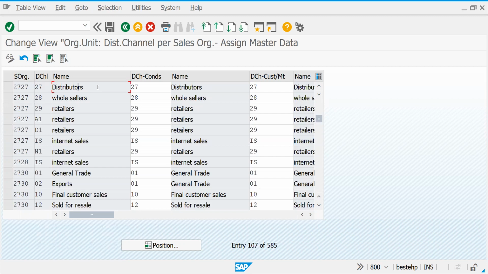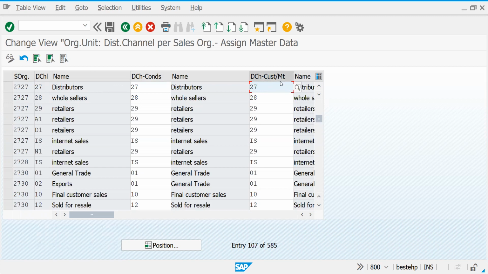For example, distribution conditions means your pricing. You keep it for later; as of now we didn't discuss it. There is something called customer distribution channel, and customer distribution channel material. Distribution channel for customer means whether he is a distributor, retailer or wholesaler.